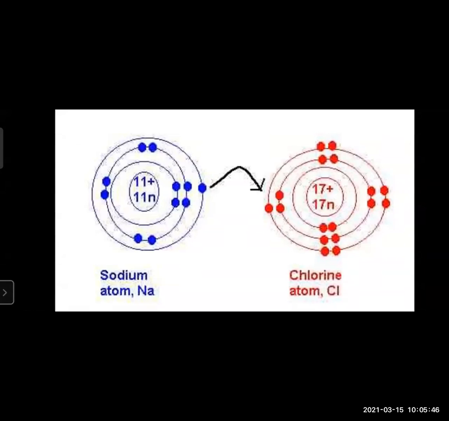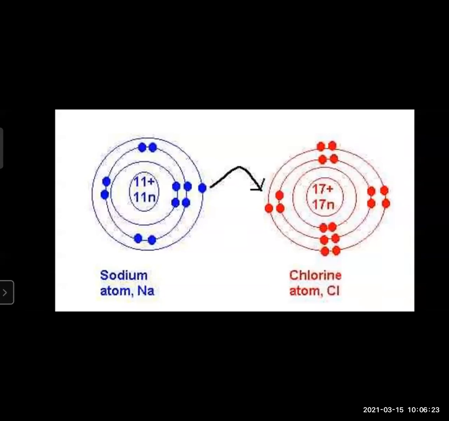The sodium atom consists of one electron in the outermost orbit, whereas chlorine contains 7 electrons in the outermost orbit. Both are incomplete octets. When do we call it an octet? When it has 8 electrons in the outermost shell, then it is known as a complete octet. Both are incomplete here.